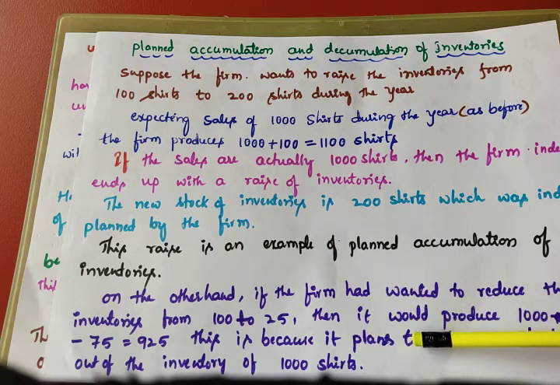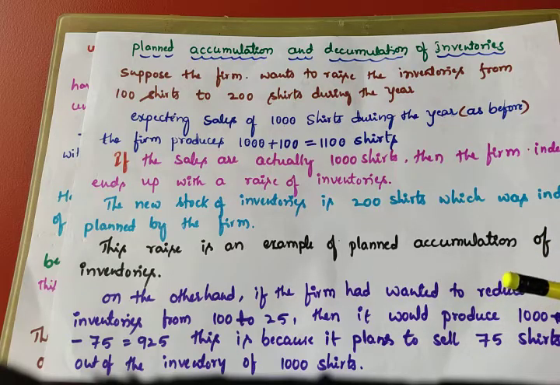If they produced 1000, out of this they should keep an inventory of 25. That time they should sell 75. If they sell 75, then the inventory is 25 shirts.